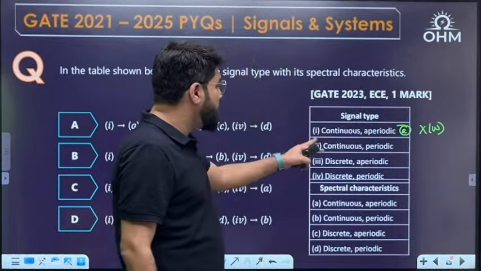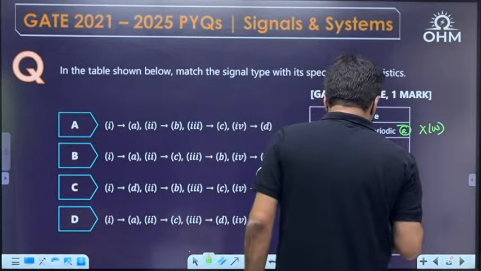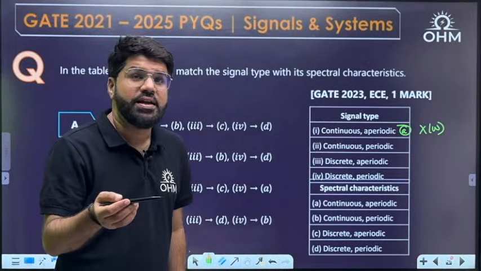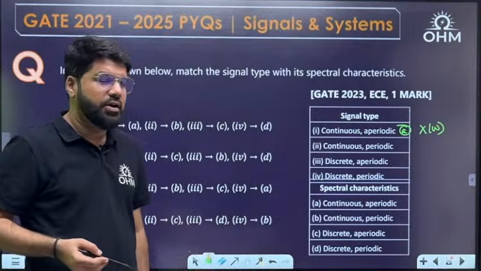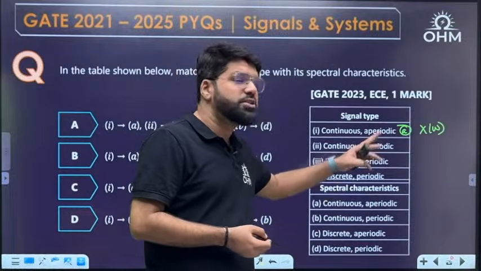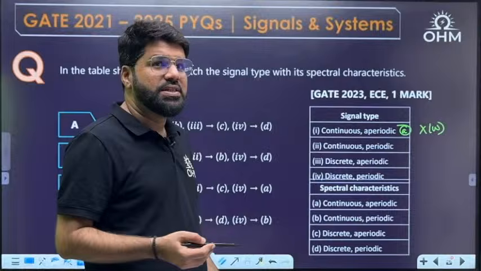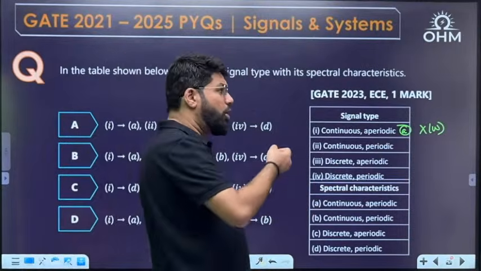Then second, continuous and periodic signal. The spectrum of a continuous and periodic signal is discrete in nature, c_k, only defined for integral values of k. Even if you want to write the Fourier transform expression for continuous periodic signals, you get impulses only at the fundamental frequency. So you get omega naught, 2 omega naught, 3 omega naught terms, but not continuous frequency.